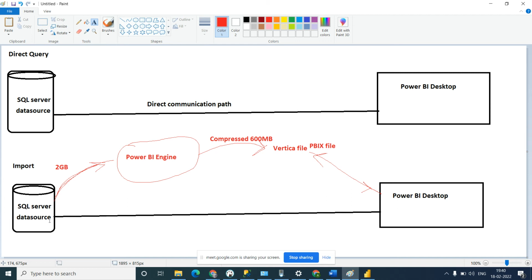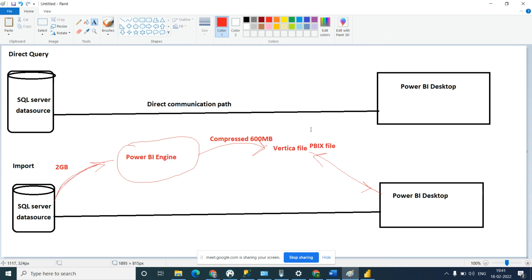Once you have the file, you use it for further work, like creating a dashboard. You connect only with this file, not the SQL Server. Even if you don't have internet, you can still use this file.